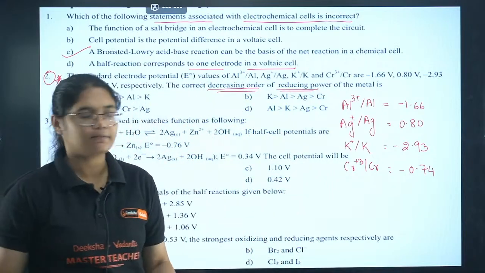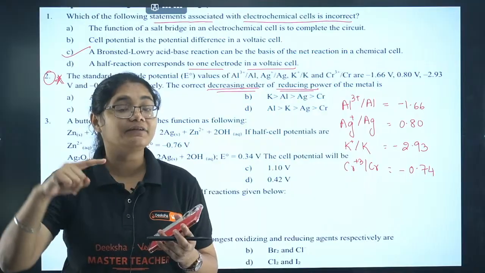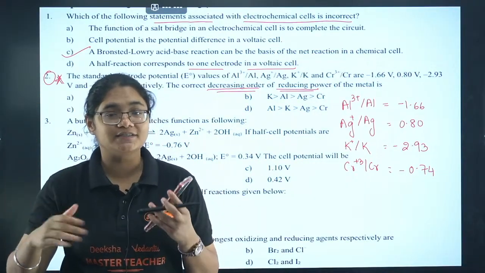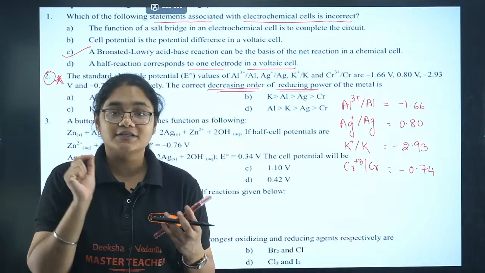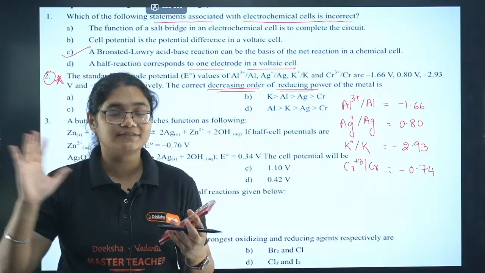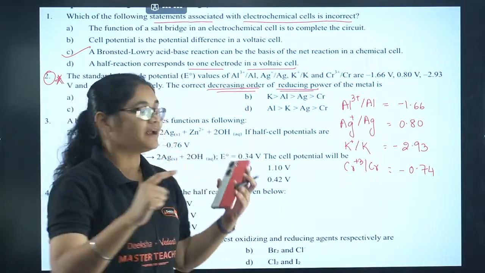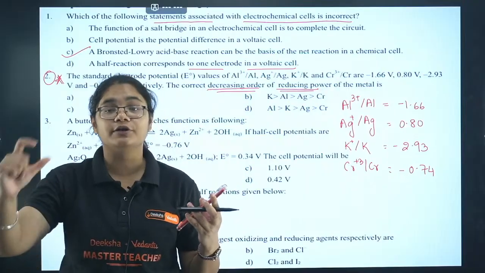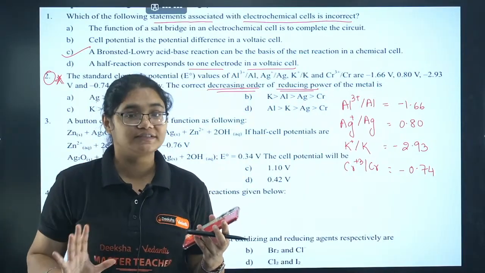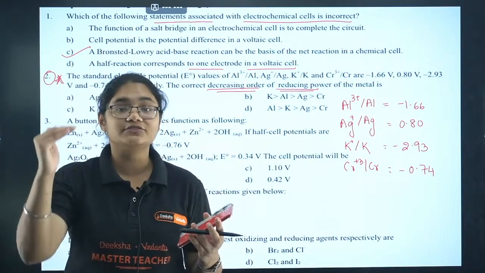Now please understand before you answer the question. The question is asking about reducing power, meaning it will reduce others. At that time, if it is reducing others, the species itself will undergo oxidation, right? So the species which can undergo oxidation better will be a stronger reducing agent. I just want to repeat the concept here. We have to find the element with the strongest reducing power. It will reduce others, which means itself it will undergo oxidation. So the one which will undergo oxidation better will be the strongest reducing agent.